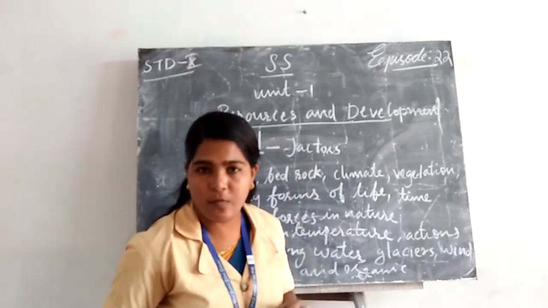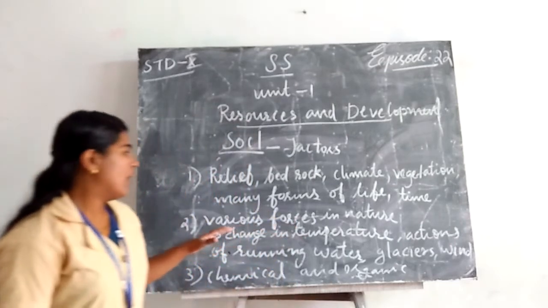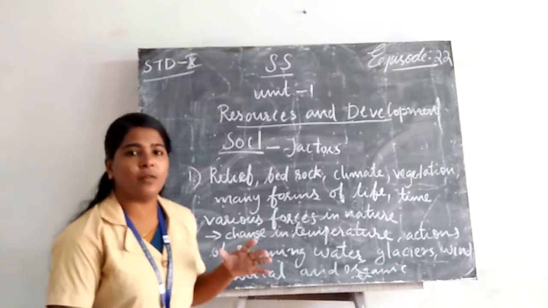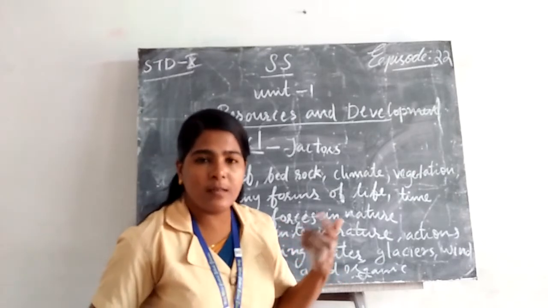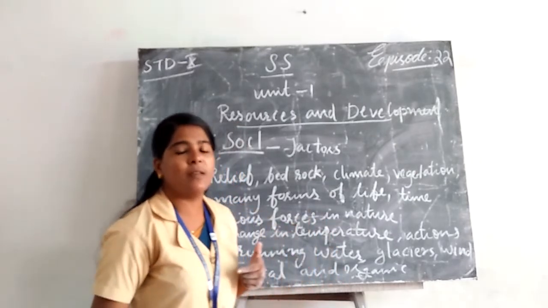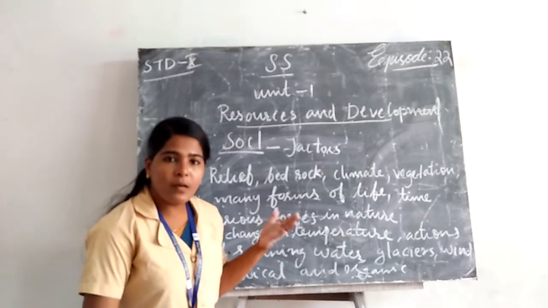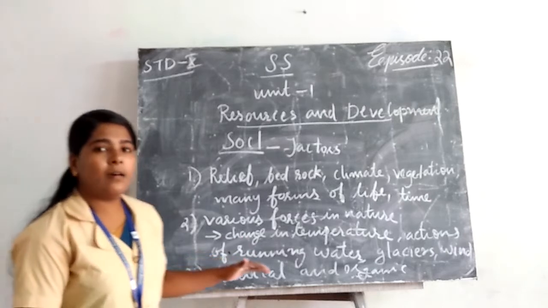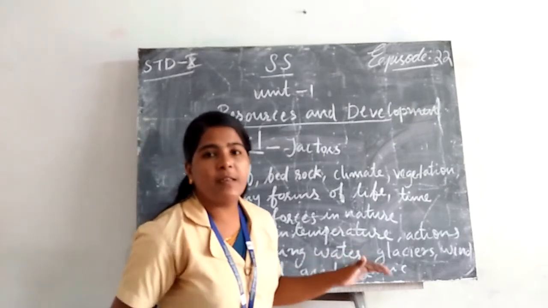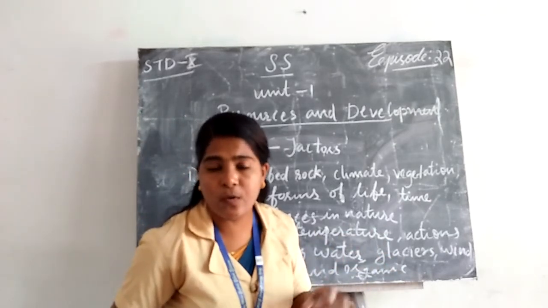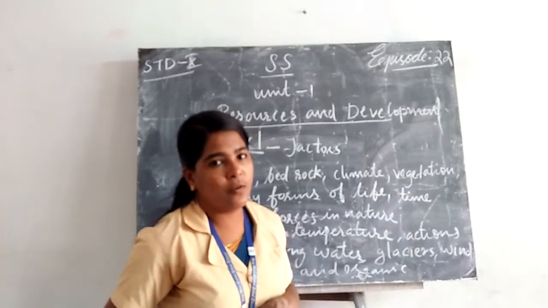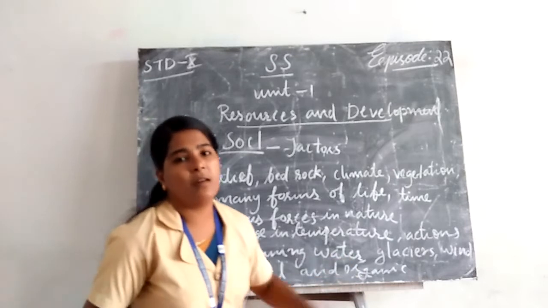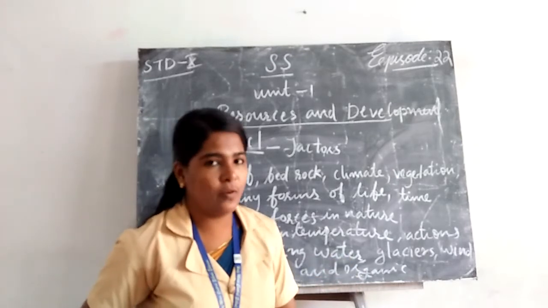Then another important factor is various forces in nature, that is the temperature, various changes in temperature. Then different natural forces like running water, wind, glaciers, etc. also cause the formation of soil. Then some chemical and organic processes form soil.